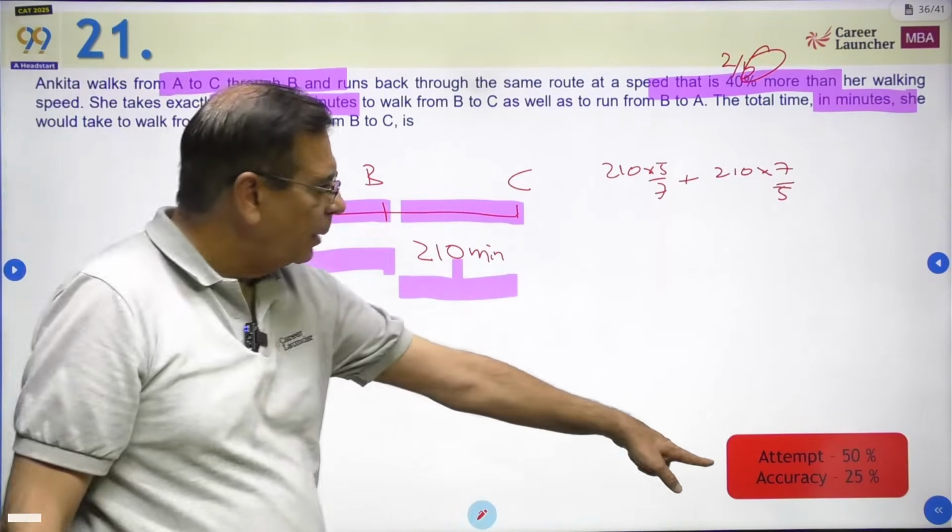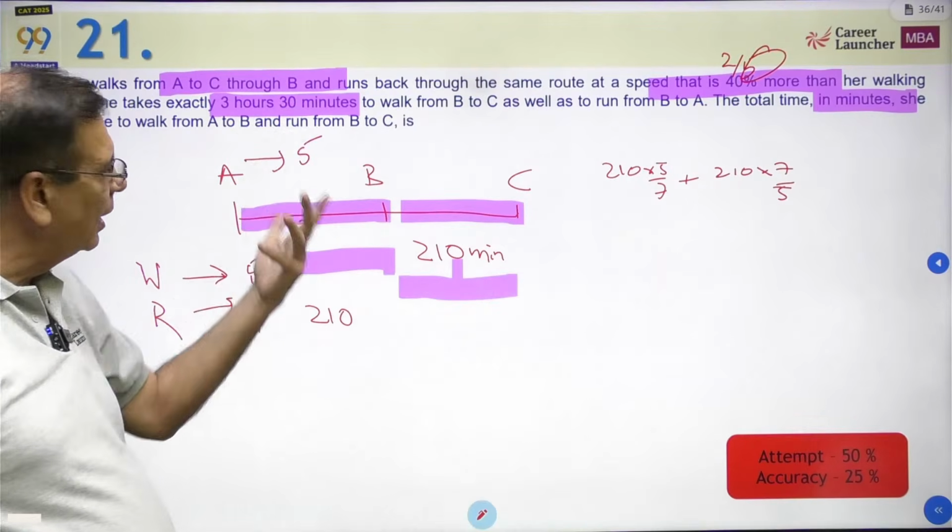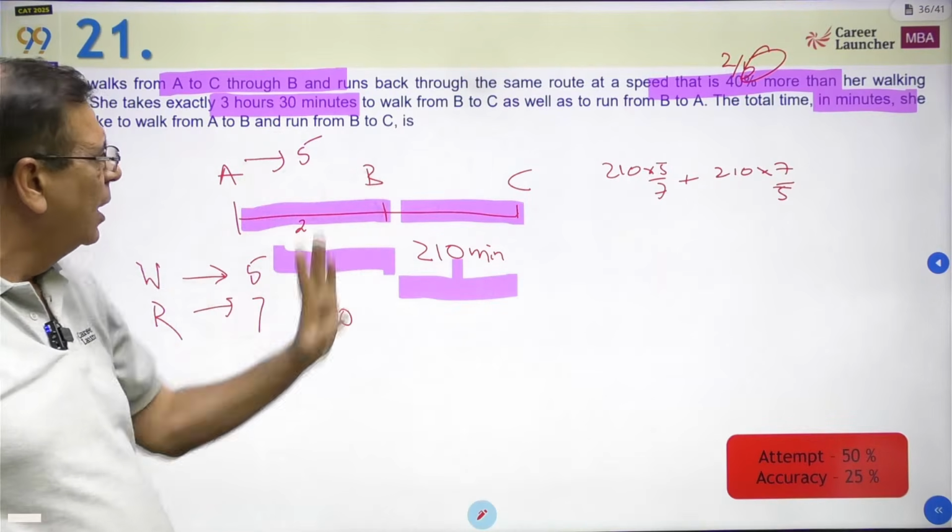And the people who made a mistake, they made a mistake purely because they worked in terms of number of hours. They took 3.5 hours, and that will cause trouble. The answer is asked in minutes, so work in terms of minutes.